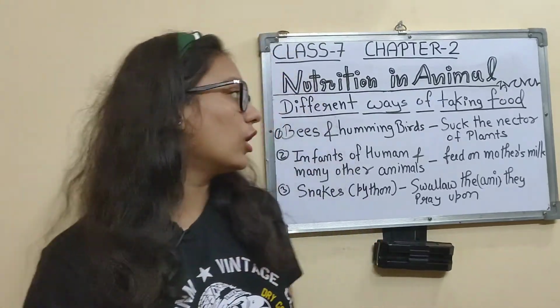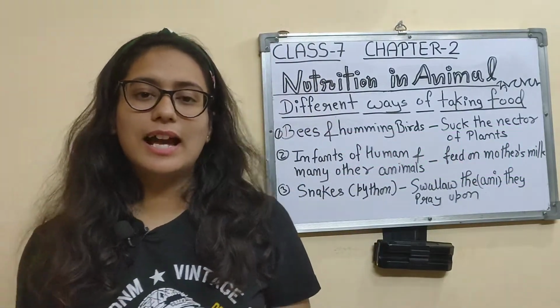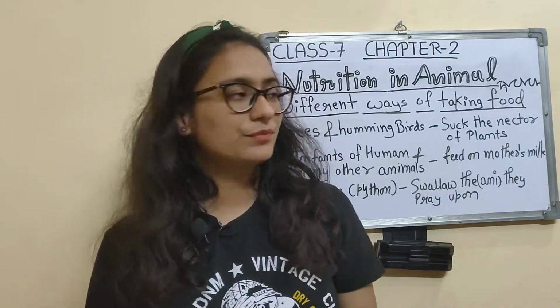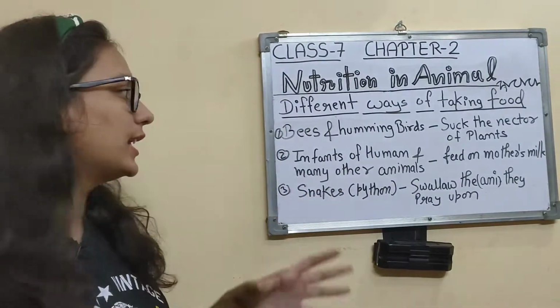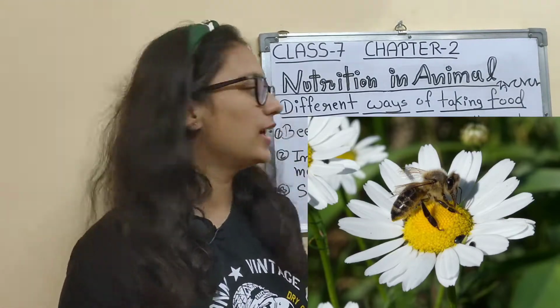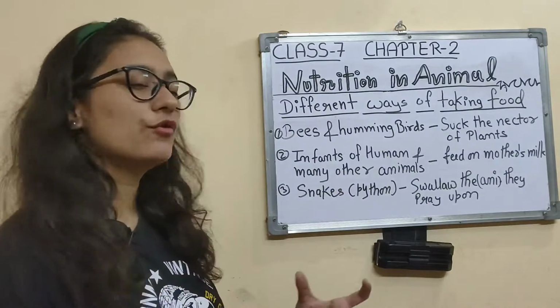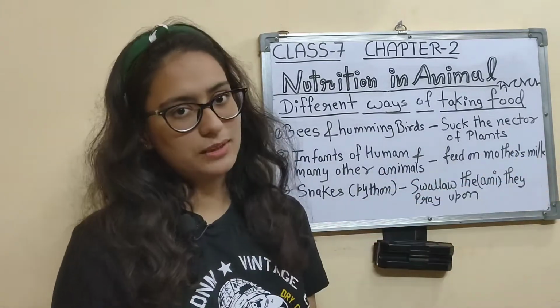Now let's talk about the different ways of taking food. As we all know, the taking of food varies in different animals. Bees and hummingbirds suck the nectar of plants. The infants of humans and many other animals feed on their mother's milk.